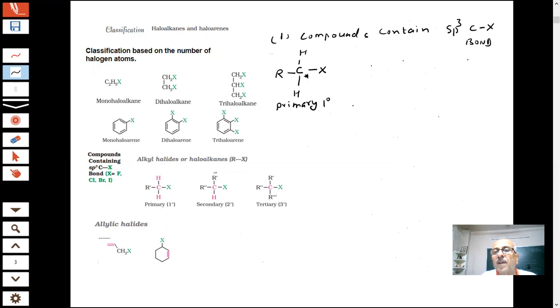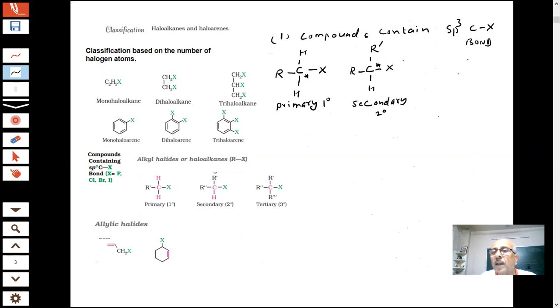Okay. So supposing I have R dash. Now here what is happening, students? This is my halogen. This carbon is attached to how many carbons? Two carbons. One carbon is this, one carbon is this. This is called secondary, or 2 degree.